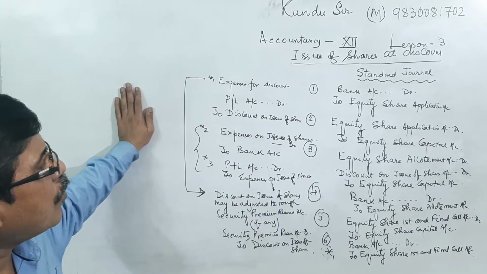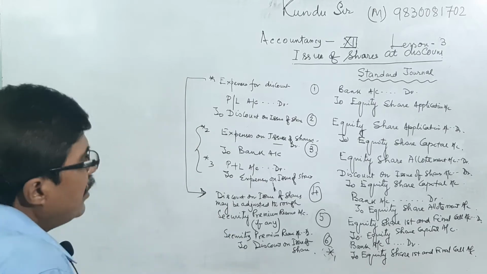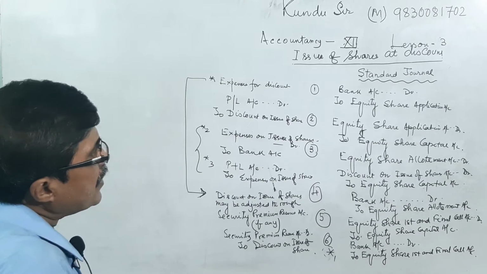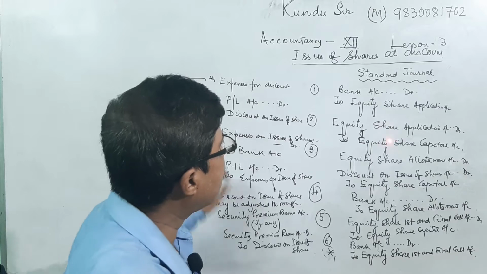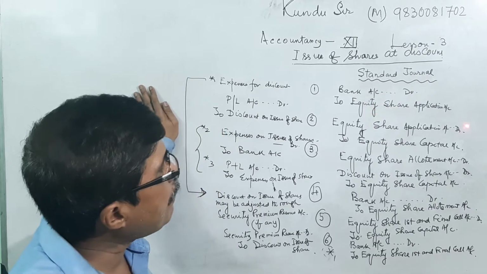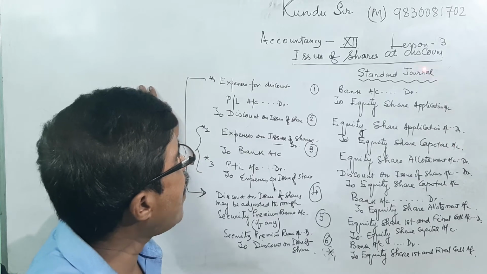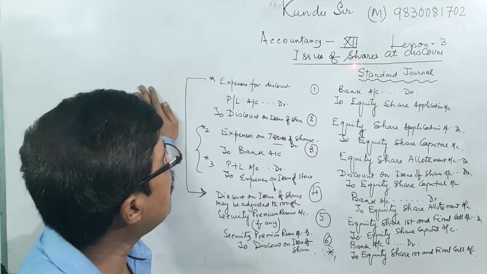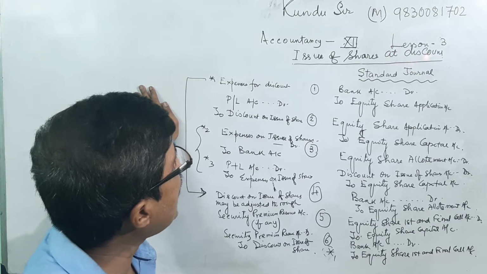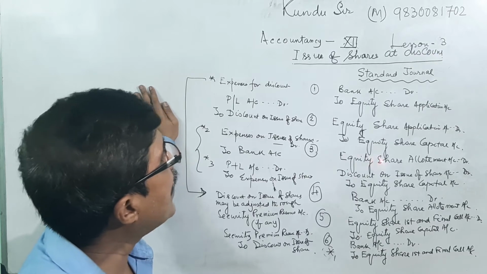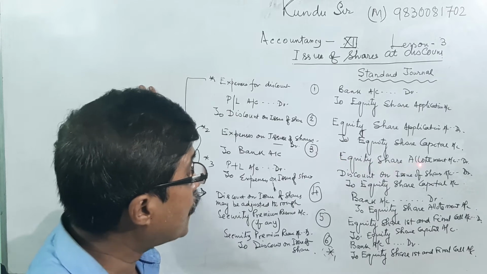First entry is bank account debit to equity share application account. Then equity share application account debit to equity share capital. That means we are transferring the equity share application money to the equity share capital account. And I am repeatedly saying it is a problem on issue of share at discount, so we are assuming that the discount is to be considered at the time of allotment.